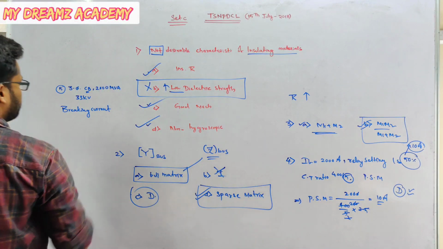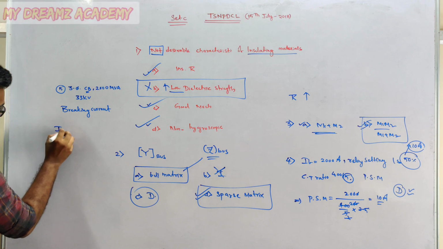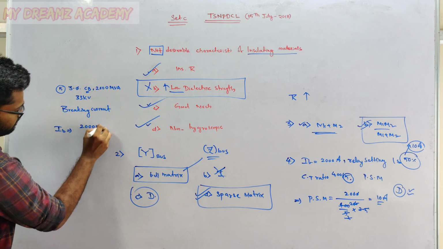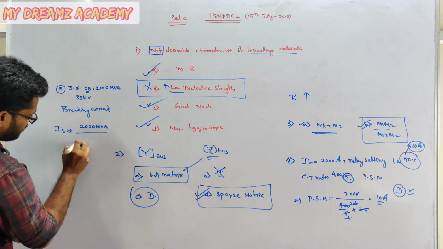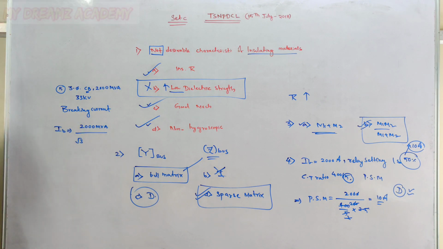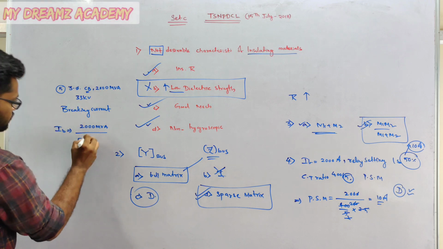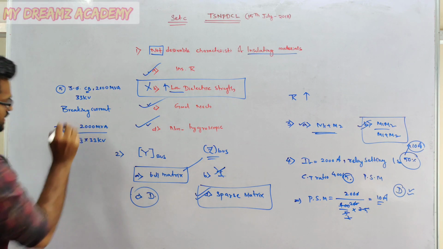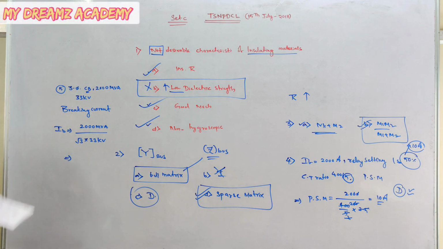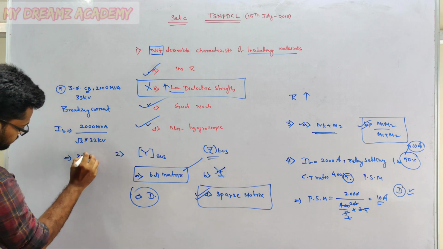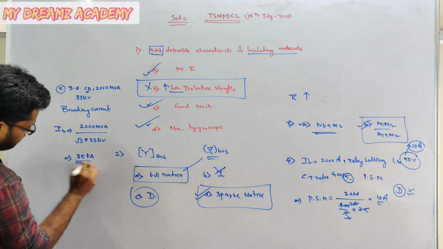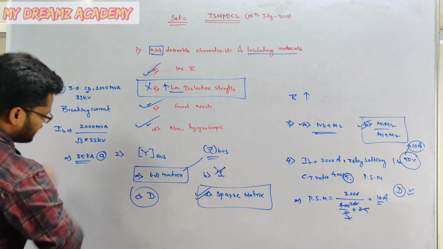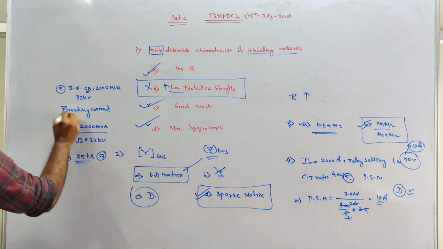The breaking current IB is calculated like this: 2000 MVA divided by, this is 3 phase, so √3 into 33 kV. If you calculate this, it gives 35 kilo ampere. So option A is correct.